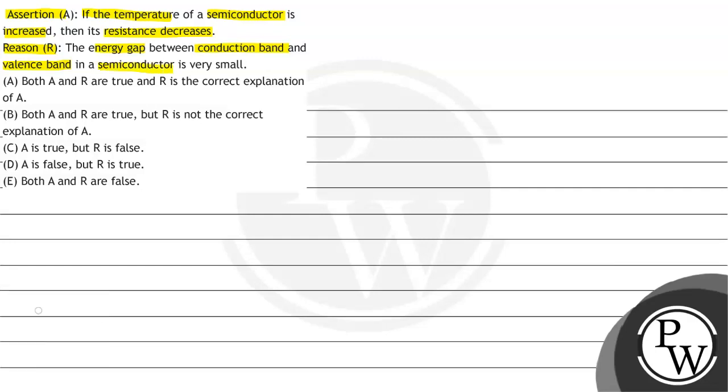So let us first revise the key concepts behind this question. The first concept is conduction band, valence band, and energy gap.